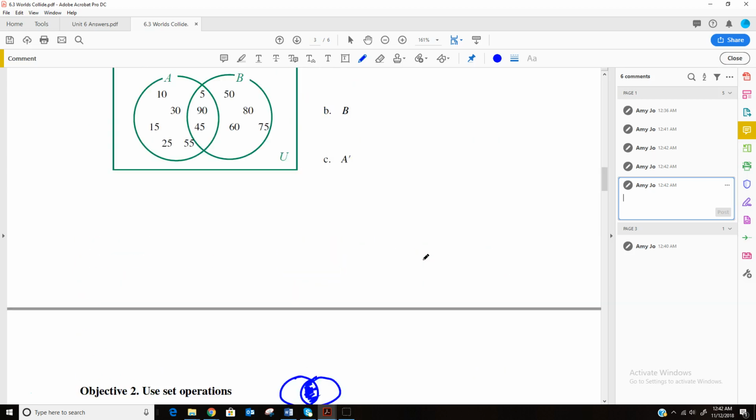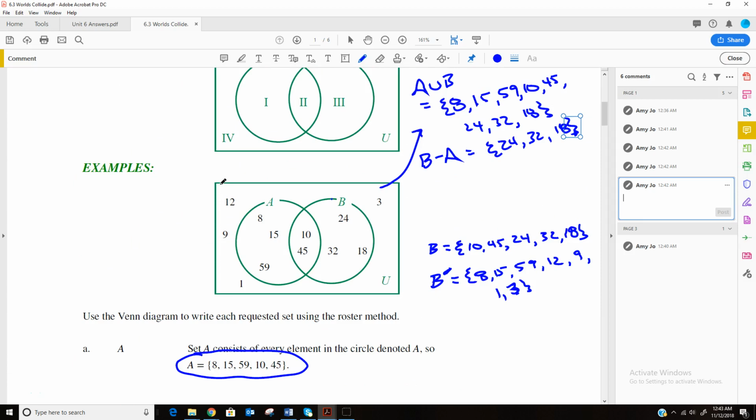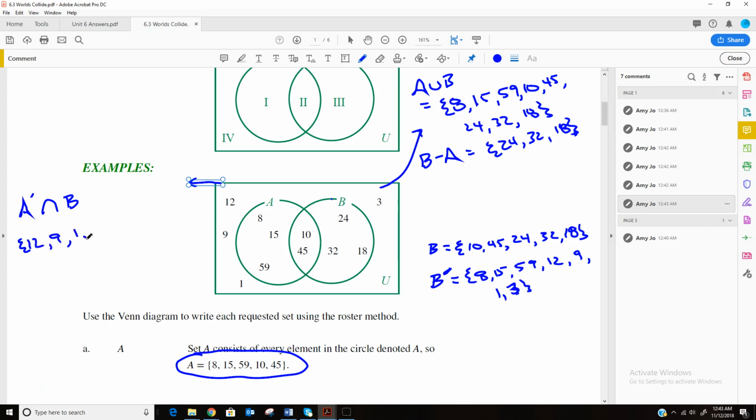A not intersect B. When they get a little complicated like this, the best thing I can recommend is to do them separately and then do whatever they want for an operator. So A not intersect B. The first thing I'm going to do is write down what A not is. A not is anything that's outside of A. So 12, 9, 1, and 3 aren't in A or B. I can't include 8, 15, 59, 10, or 45 because those are all in A. I want just A not.